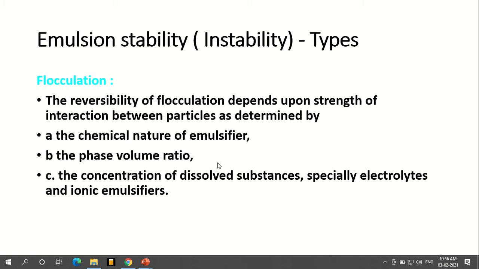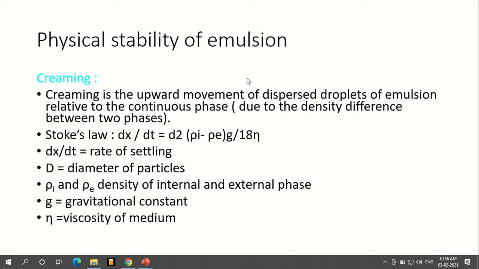The concentration of dissolved substances also matters. If there are electrolytes and ionic emulsifiers, the force of attraction between the molecules varies, and because of that sedimentation will take place, so that they may either float or separate. So all of this matters for the instability aspects, especially related to flocculation.